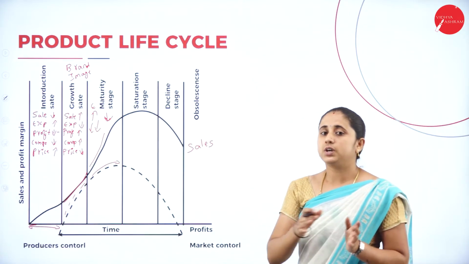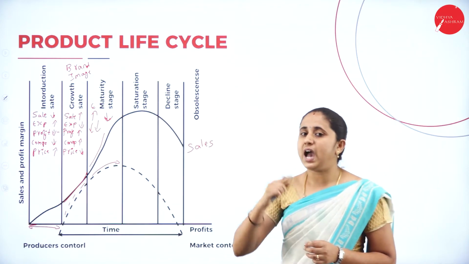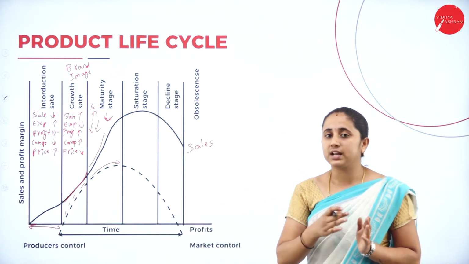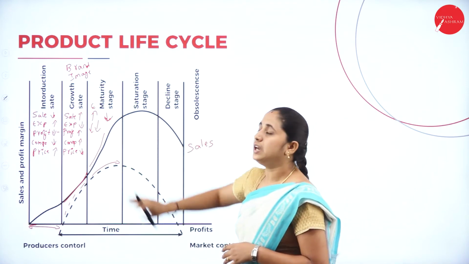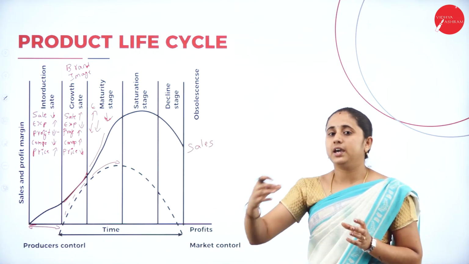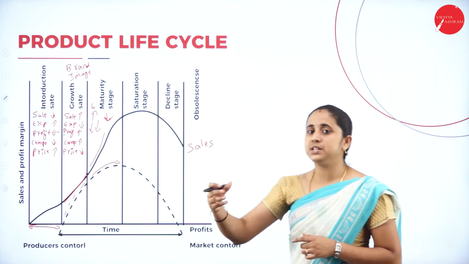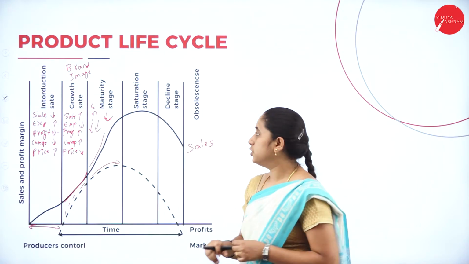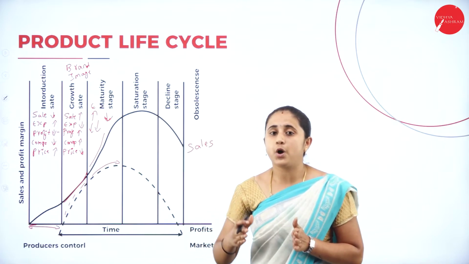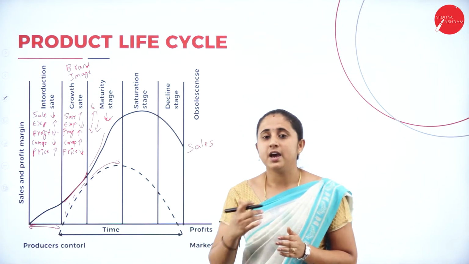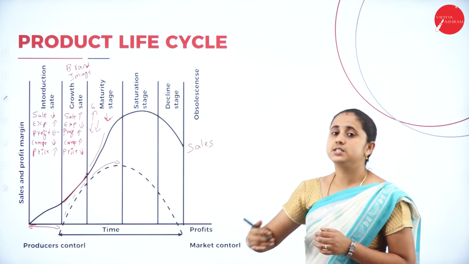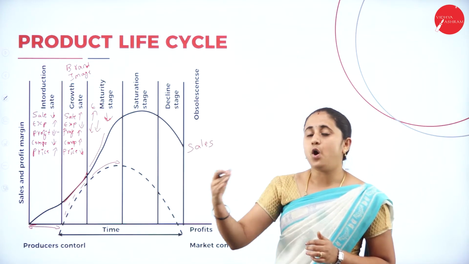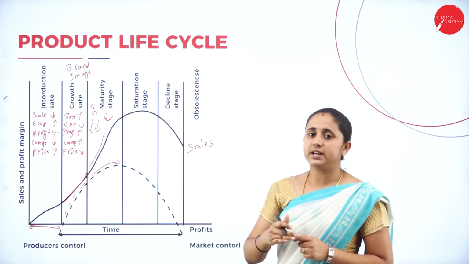In maturity stage, you can modify the product. That means you can add new features, or you can improve your product, or come up with an innovative feature for the existing product. You can make any modification with the market. So it helps in attracting new customers as well as current customers. You can make changes in the product as well as market, then distribution channel, then price. You can reduce the price or you can give offers to the customer so that it will attract the customer.